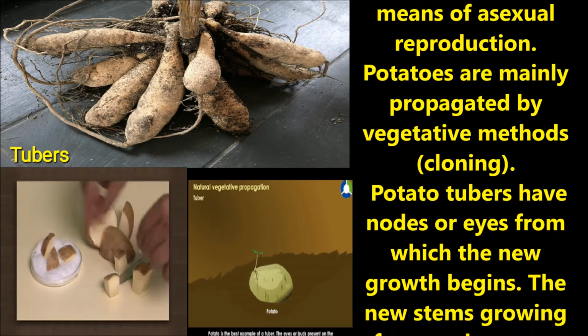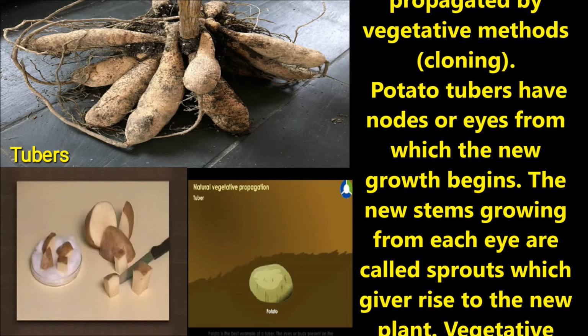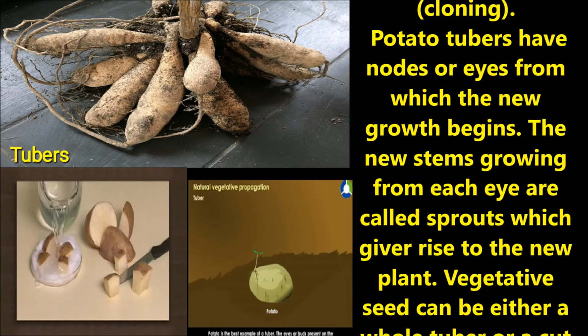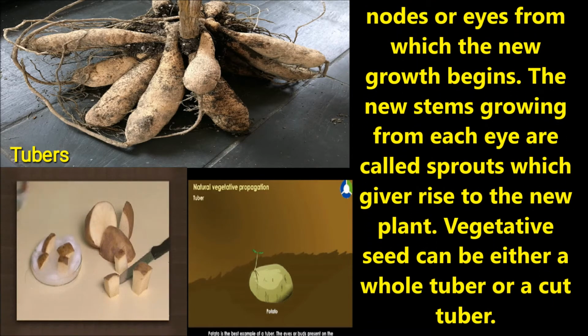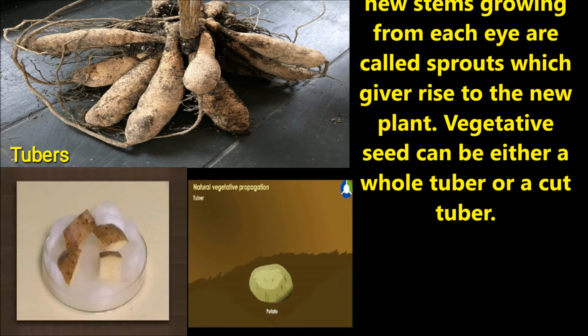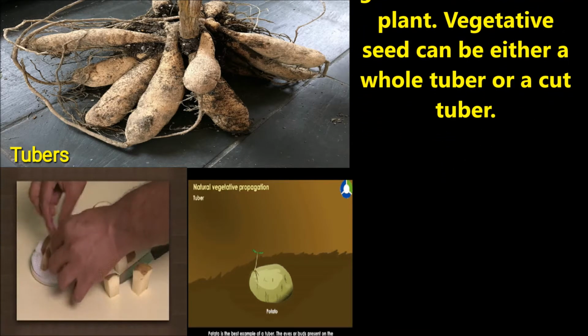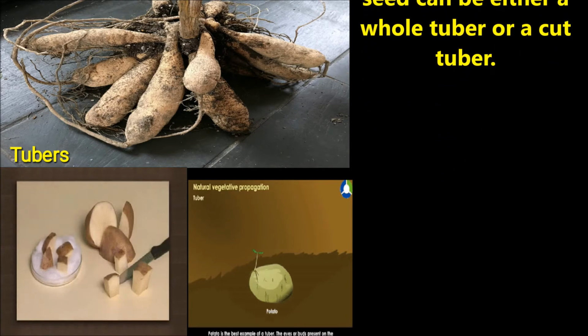Potatoes are mainly propagated by vegetative methods. A potato tuber has nodes or eyes from which new growth begins. The new shoots growing from each eye are called sprouts, which give rise to a new plant. Vegetative seed can be either a whole tuber or a cut tuber.